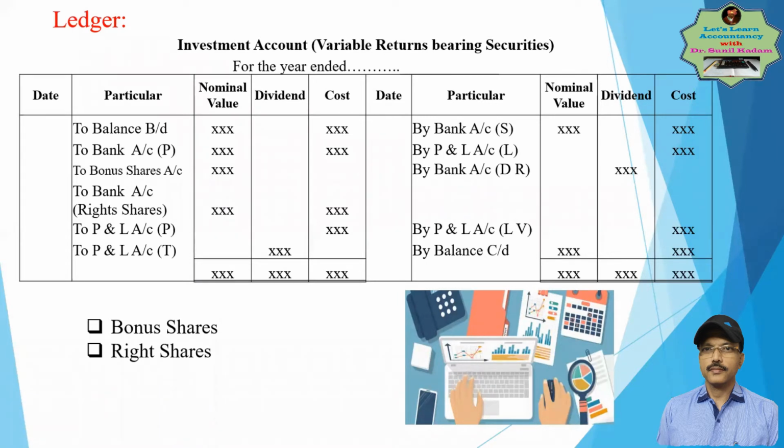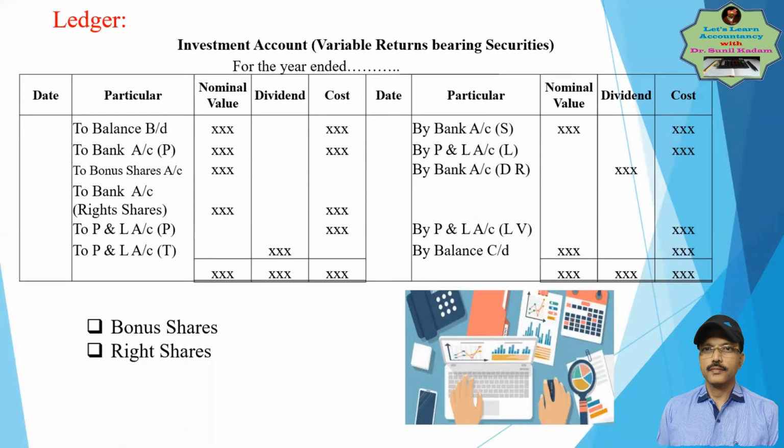The first term is bonus shares. I hope you know what is meant by bonus shares. Bonus shares are the case where the company earns more profit. They want to distribute to their shareholders in the form of bonus by issuing bonus shares. And for that purpose, they issue the shares without any consideration.